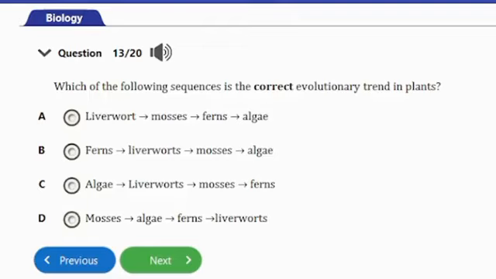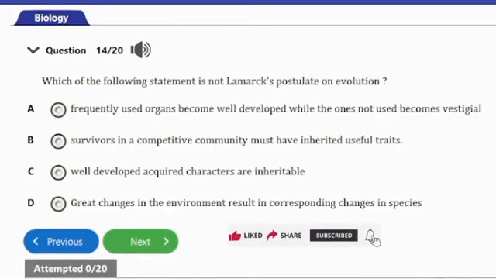Algae are the thallophytes, and they're actually the simplest of this group. So from the algae, you'll have the liverworts and then the mosses. Actually, the mosses are bryophytes, and then finally you have the ferns, which are more of vascular plants though. So this is actually the correct sequence of their evolution, since in this order they move from the simplest to the more complex. So that's it for that. Let's consider the next question.